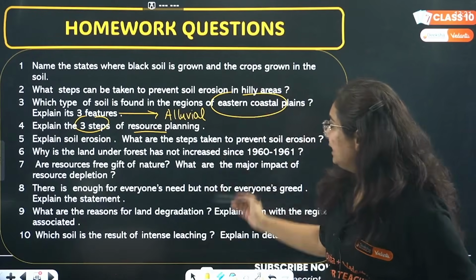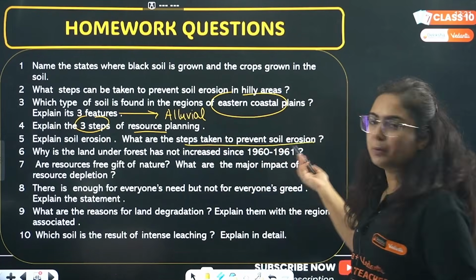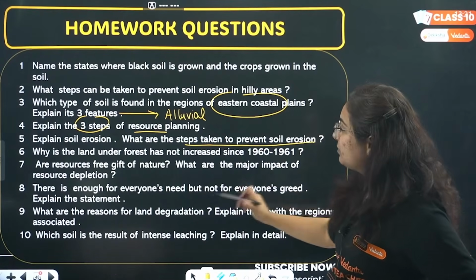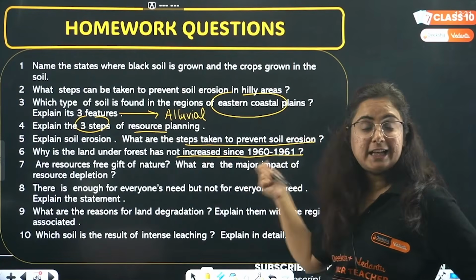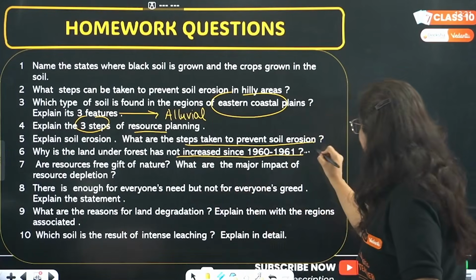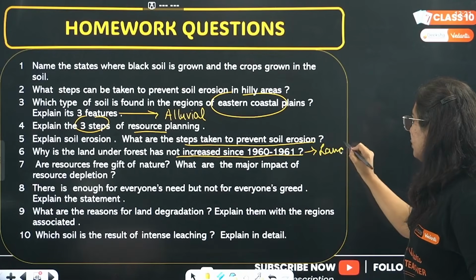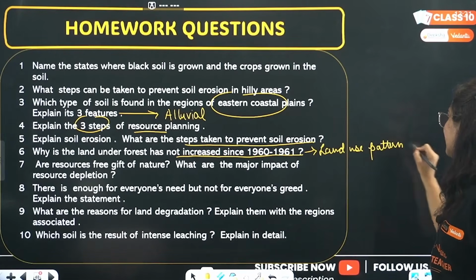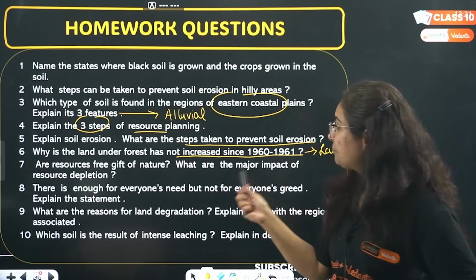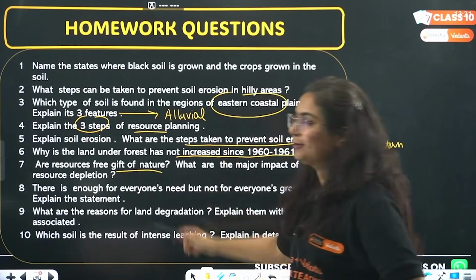Soil erosion. What are the steps taken to prevent soil erosion? Why is land under forest not increased since 1960-61? In this, you have to explain the land use pattern. Six points written in this PPT. Are resources a free gift of nature?